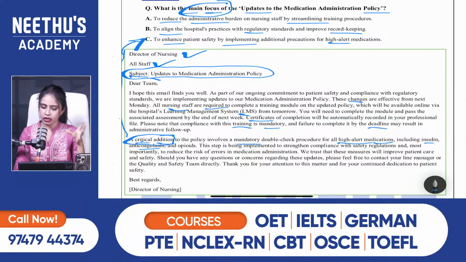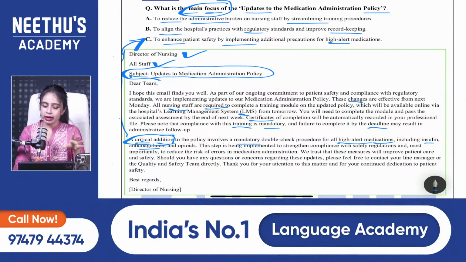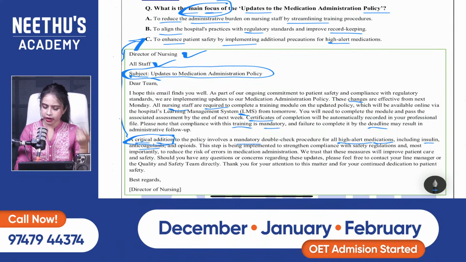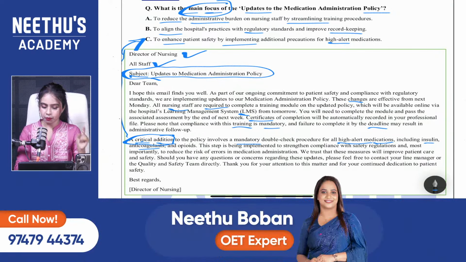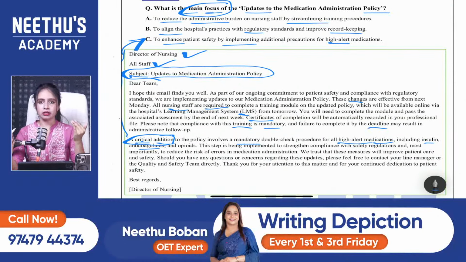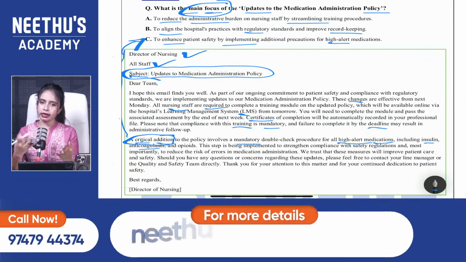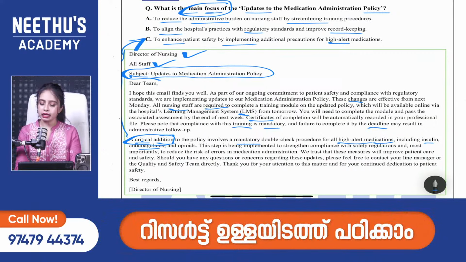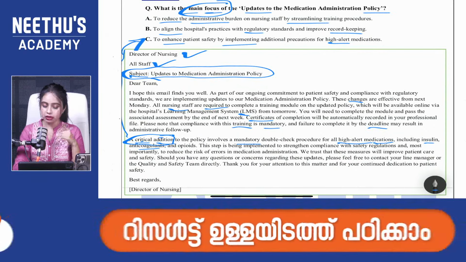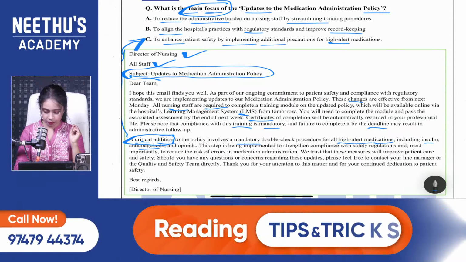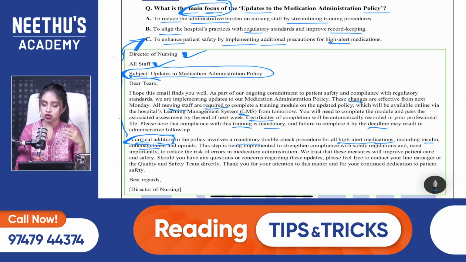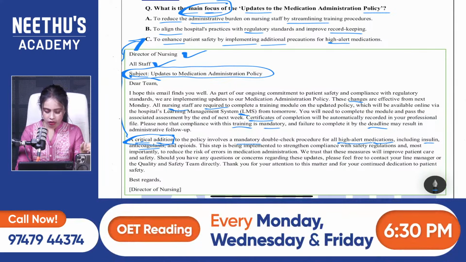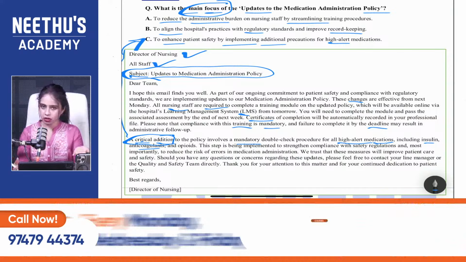Why option C? Why did we focus on option C? To enhance patient safety by implementing additional precautions for high alert medications. I can see a lot of high alert medications mentioned here. That is the first reason. And the second reason, enhance patient safety. If you are providing information regarding high alert medications, definitely it is for the safety of the patient, right? Yes, for sure. By implementing additional precautions. Very clearly they have mentioned a critical addition, additional precautions. So a critical addition to the policy involves a mandatory double check procedure for all high alert medications, including the kinds of medications mentioned here.